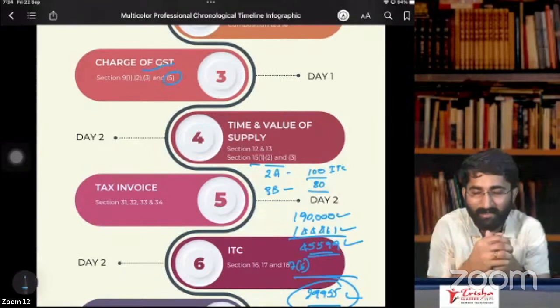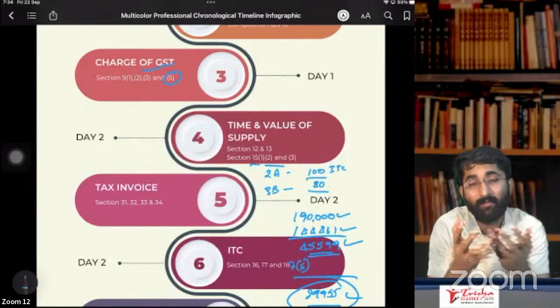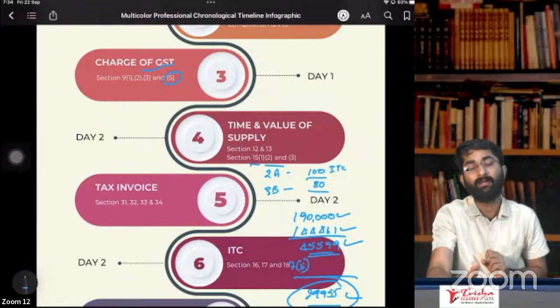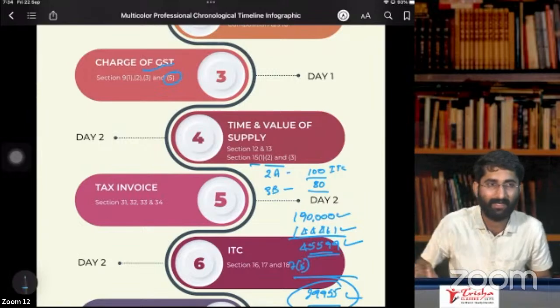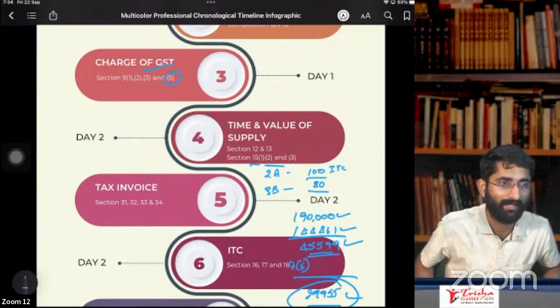And later you have to include things such as subsidy. Only subsidies by other people. Subsidy given by central government, state government, not required.